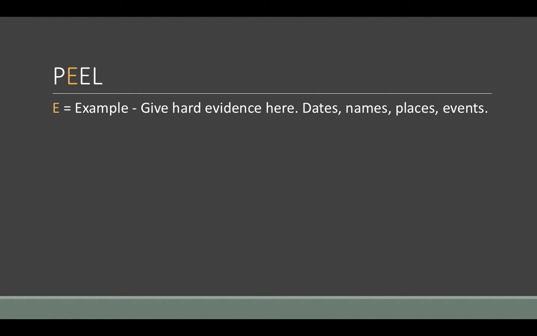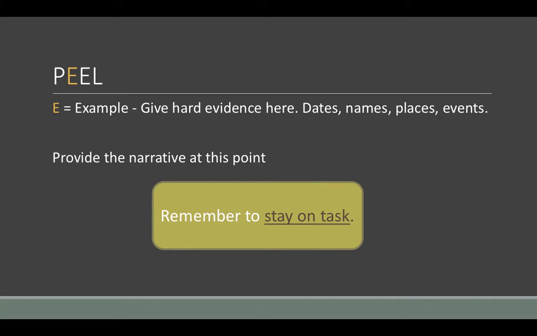The second is example. This is where you give hard evidence: dates, names, places, and events. Provide the narrative at this point. This is your opportunity to show the marker how much you know. Remember that you need to explain everything, and remember to stay on task.